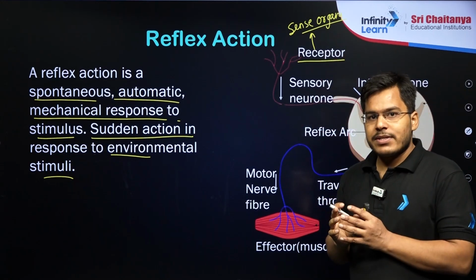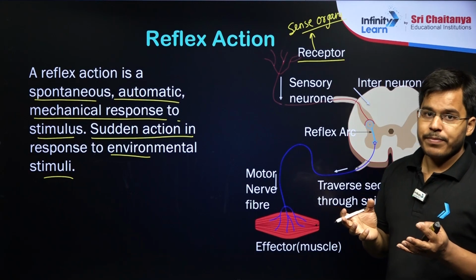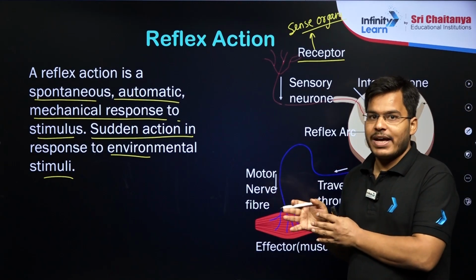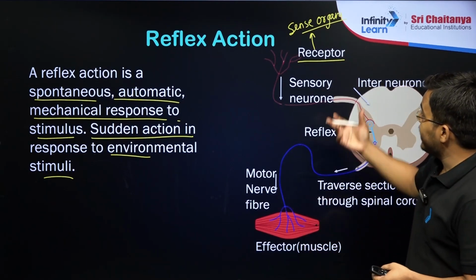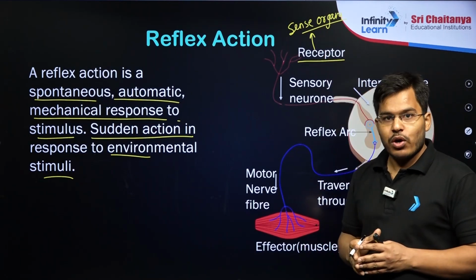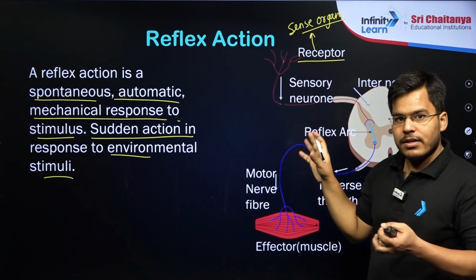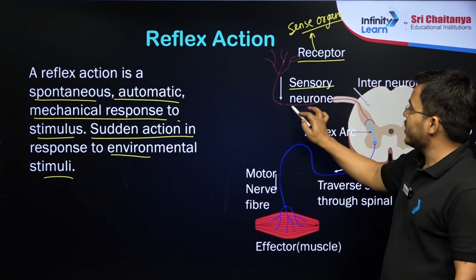These receptors receive signals from the surroundings, any sort of signal that can be dangerous, especially if we talk about the reflex action, because our body will give a sudden response to that. So these receptors in the sense organs receive the signal. That signal, students, will be traveling through the sensory neurons.